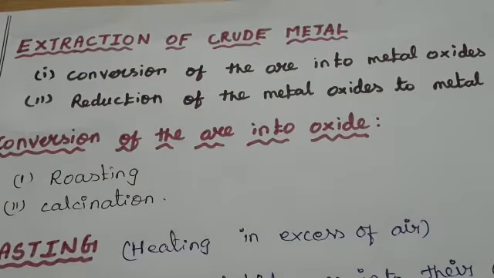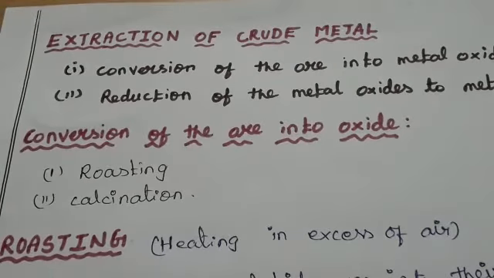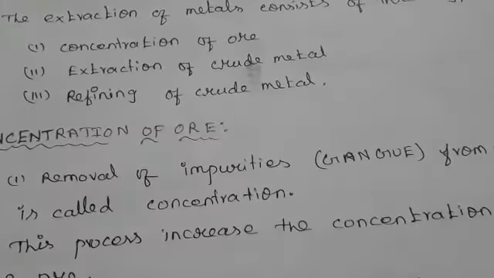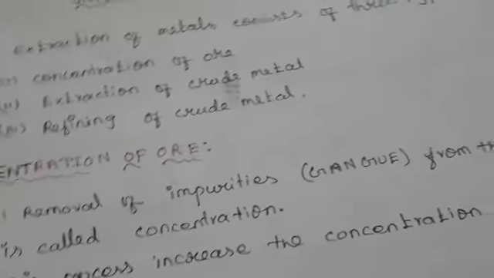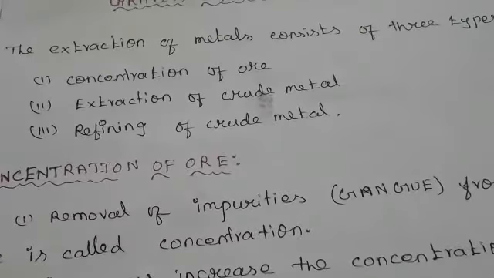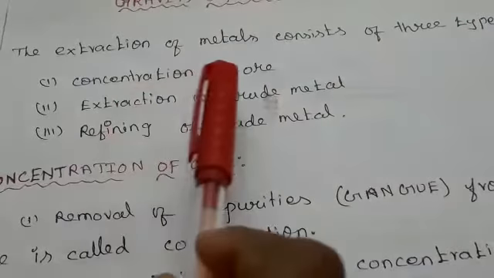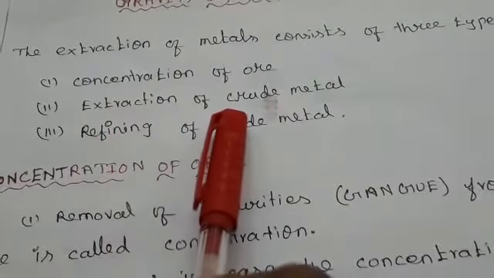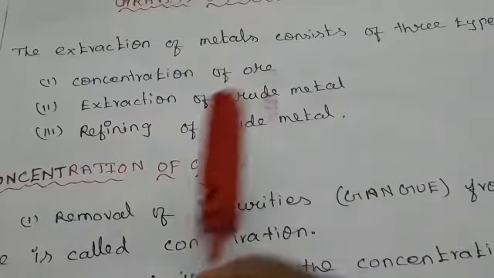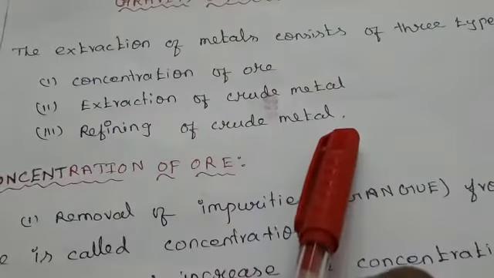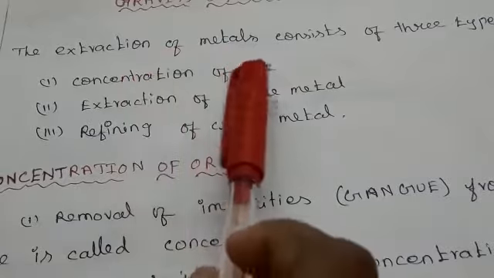Today's topic is extraction of crude metal. Extraction of metal consists of three steps. First is concentration of ore. Second is extraction of crude metal. Third is refining of crude metal. Already I taught the concentration of ore.